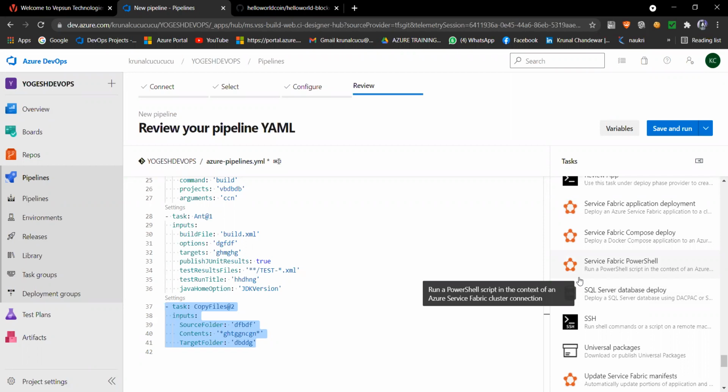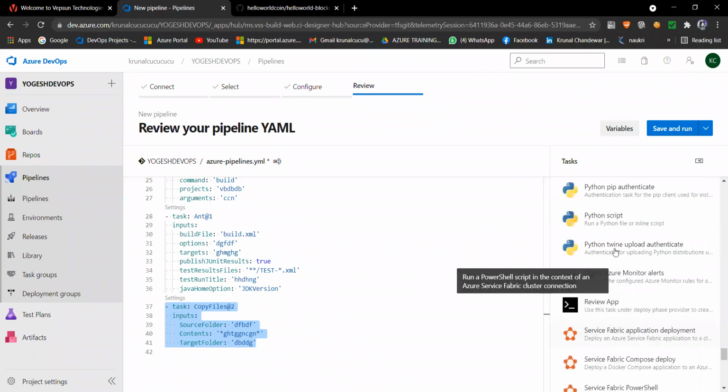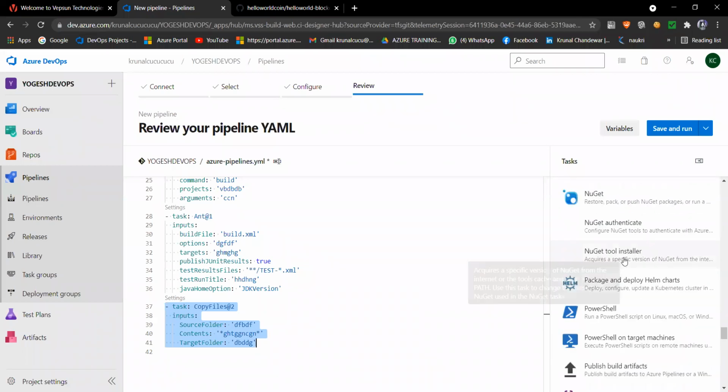So you can say, I used classical pipeline, but I have knowledge of YAML pipeline, that your classical pipeline and your YAML pipeline both have near about the same functions and features. But in case of YAML, you can go with multiple pipelines, but in classical pipeline, you have to go with a single pipeline. You can say this.